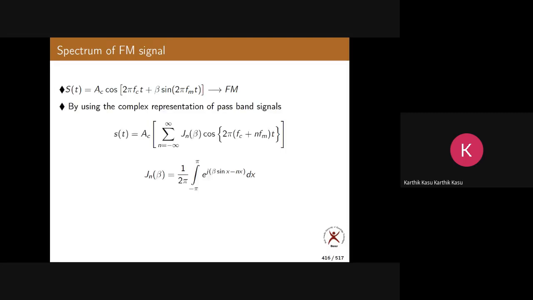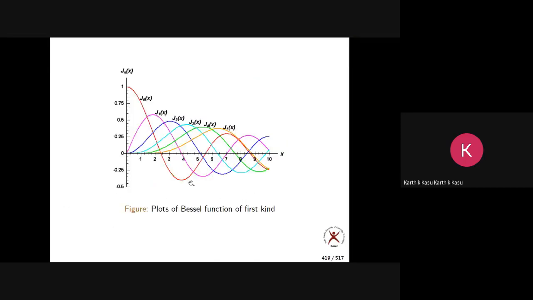For that purpose, we have taken this equation: s(t) equals Ac times the summation from n equals minus infinity to plus infinity of Jn(beta) cos 2 pi (fc plus n fm) t. Jn is called the Bessel coefficient or Bessel function. This is how it is defined, something like this. These are the Bessel function waveforms.